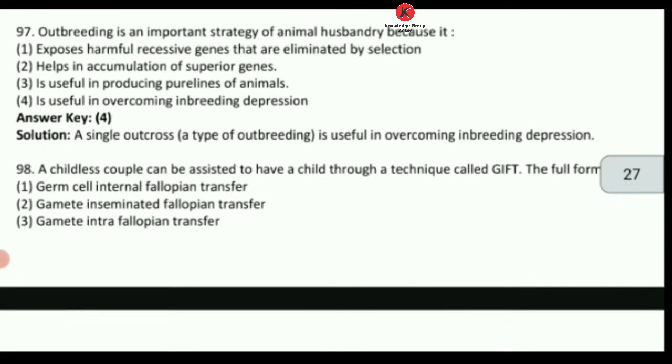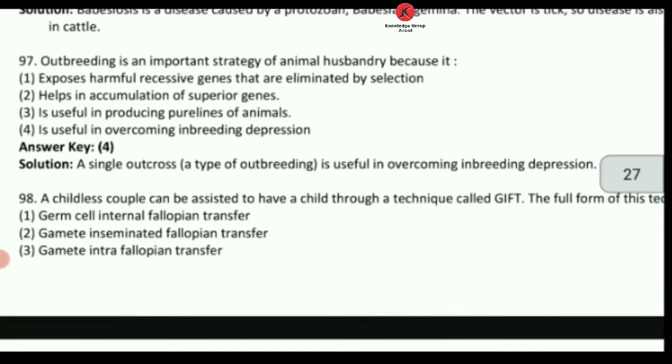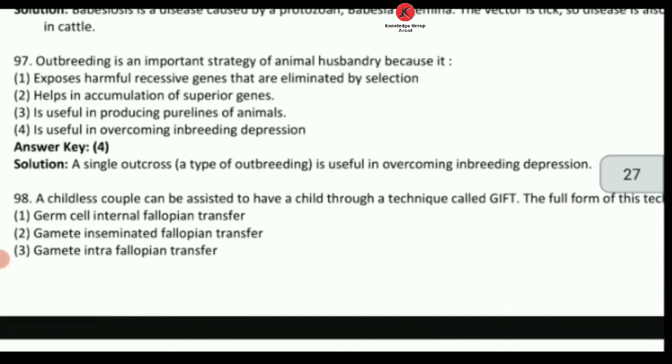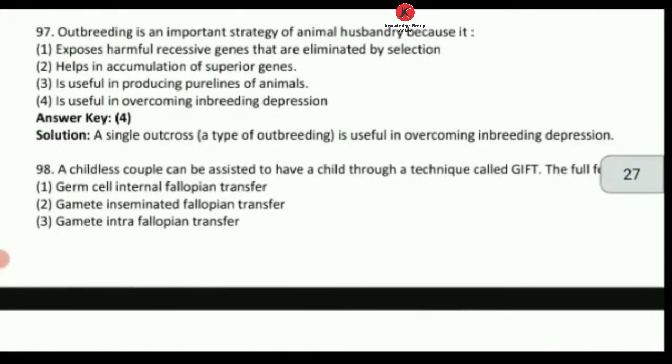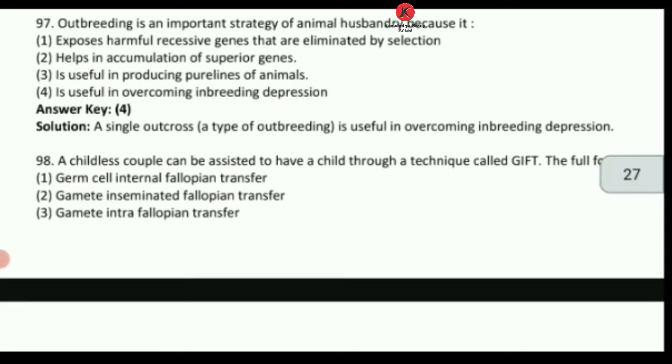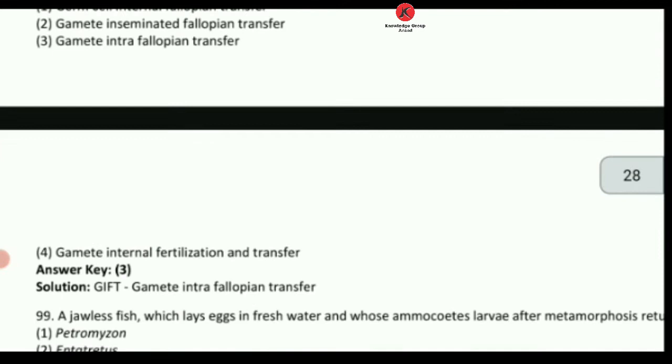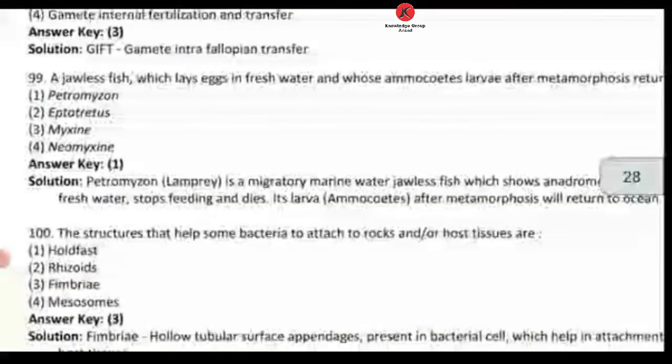Next question, 98: a childless couple can be assisted to have a child through a technique called GIFT. What is the full form of this technique? We know this: gamete intrafallopian transfer. Look for the option given below. Gamete intrafallopian transfer. So for 98, answer number 3 is going to come.